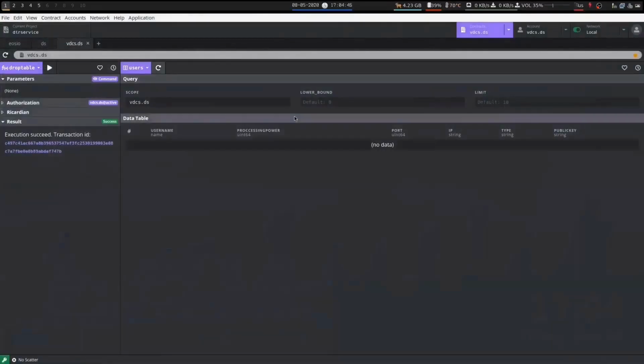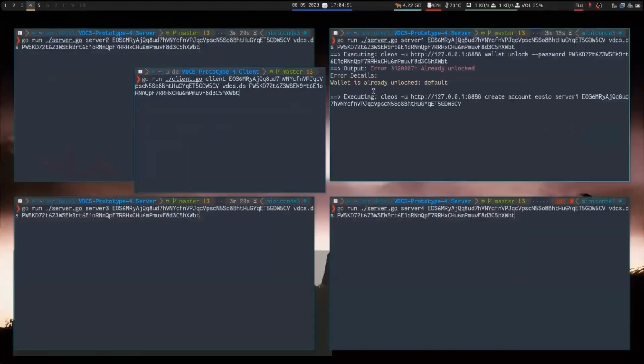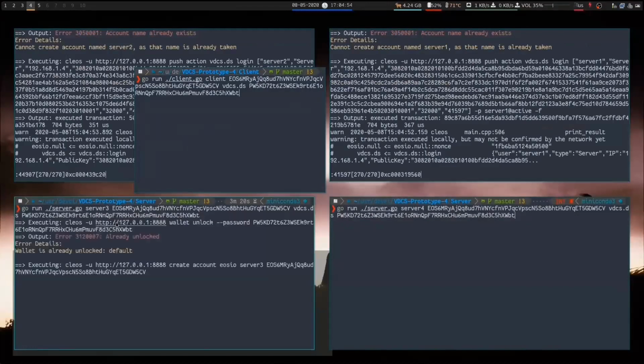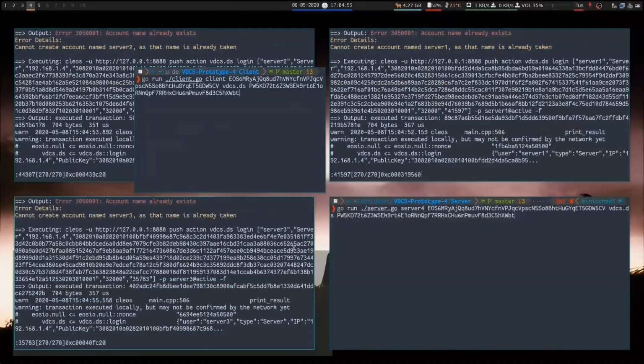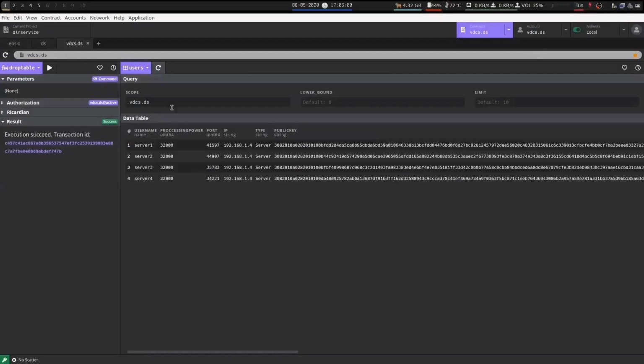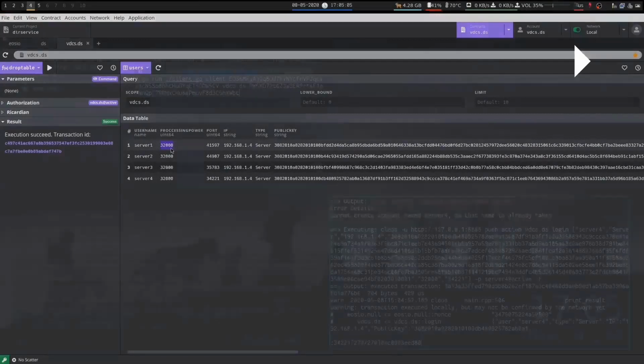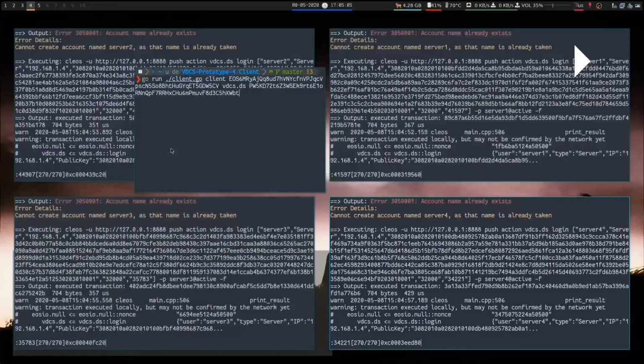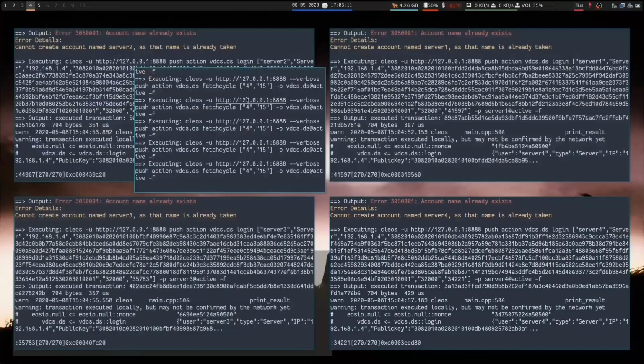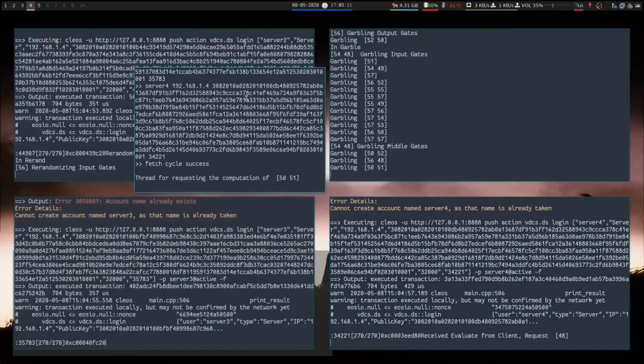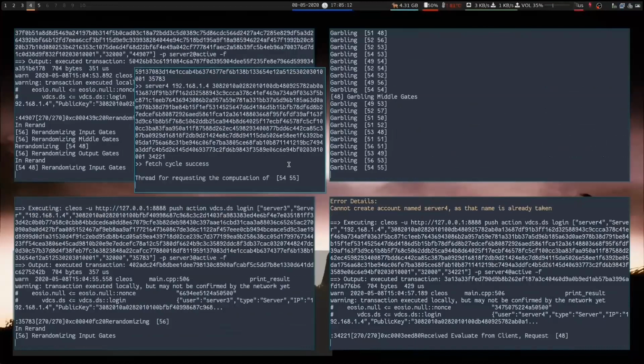Here's a view of the locally deployed contract on top of the AUC blockchain with a blank user table, ready to receive registration requests from the servers that go up right now. As you can see, 4 servers registered successfully, announcing their processing power of 32,000 gates, ready to receive the client request, who's now gonna run the client.go Golang file that we generated a moment ago.